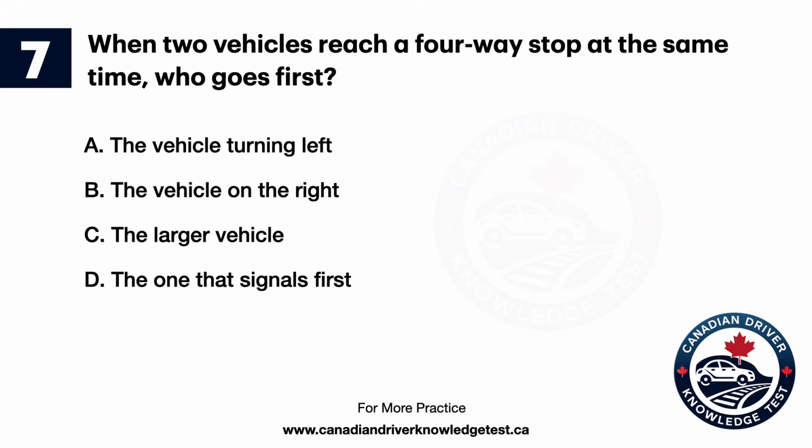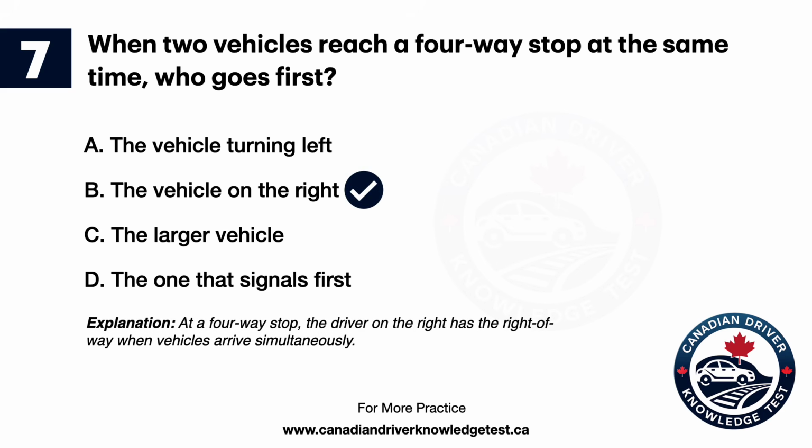Question 7. When two vehicles reach a four-way stop at the same time, who goes first? A. The vehicle turning left. B. The vehicle on the right. C. The larger vehicle. D. The one that signals first. The answer is B. The vehicle on the right. Explanation. At a four-way stop, the driver on the right has the right of way when vehicles arrive simultaneously.